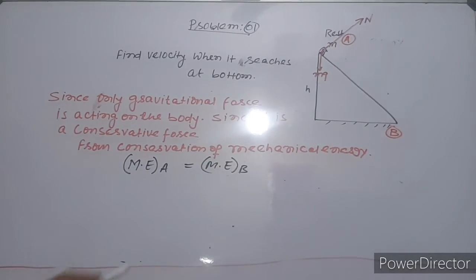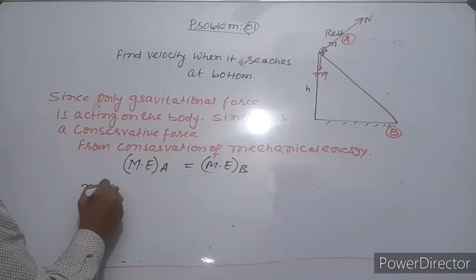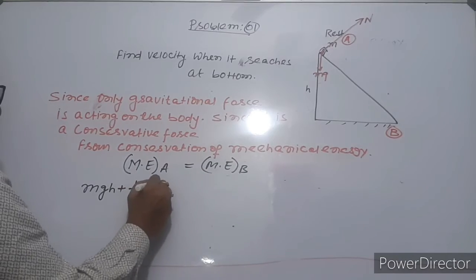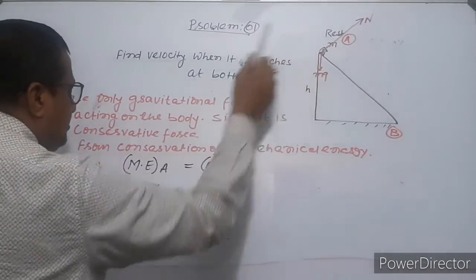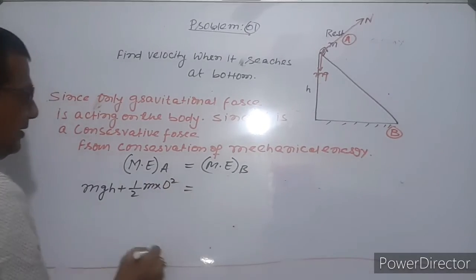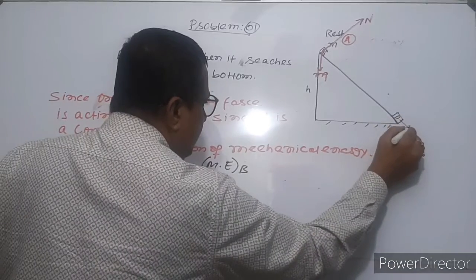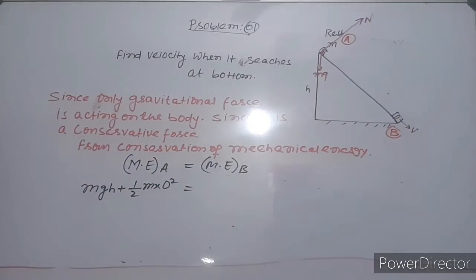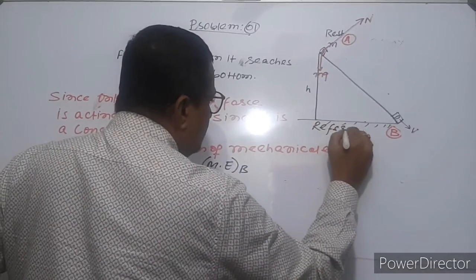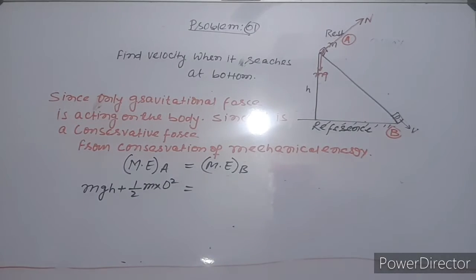Total mechanical energy at A is mgh, that is potential energy, plus kinetic energy half m times 0 squared, because the body is at rest. When the body reaches here, its velocity will be v. We are taking this reference, so height will be 0 at that position.